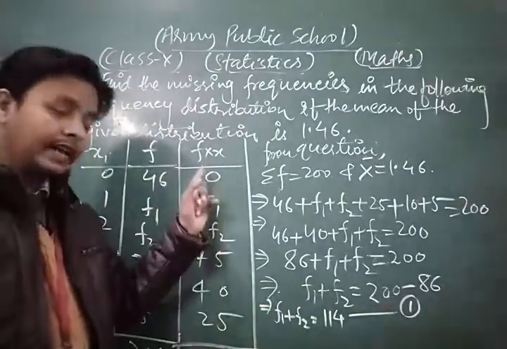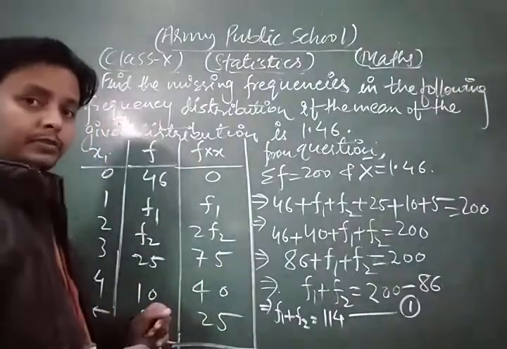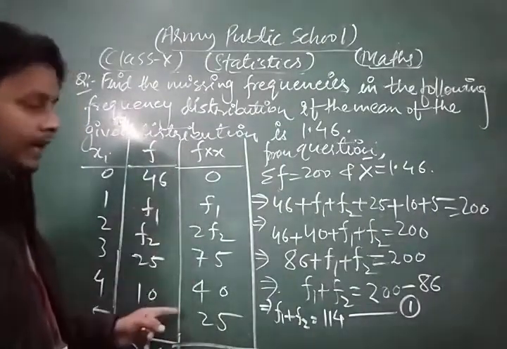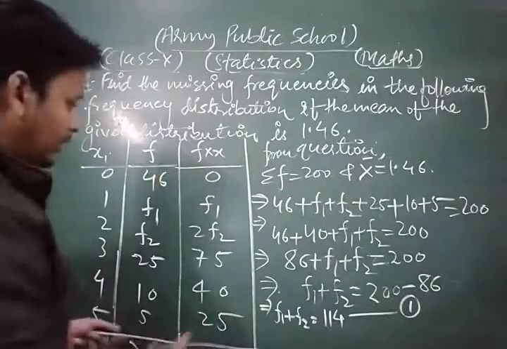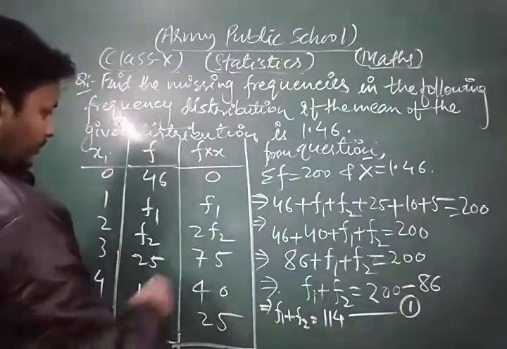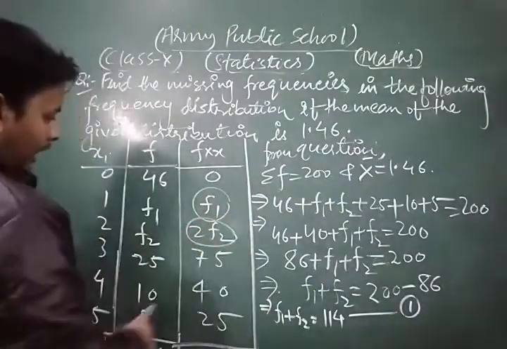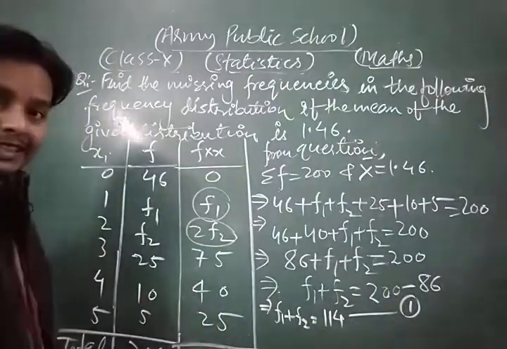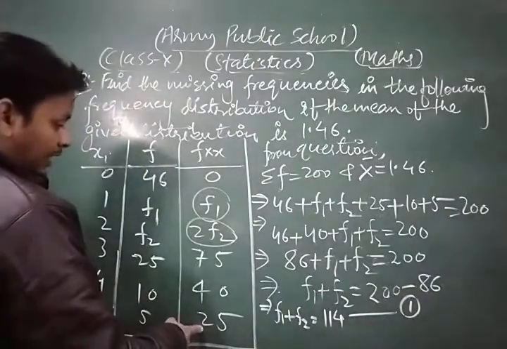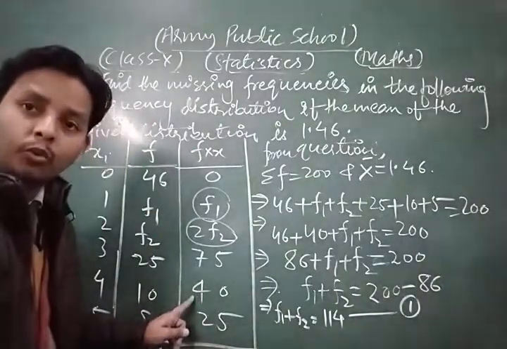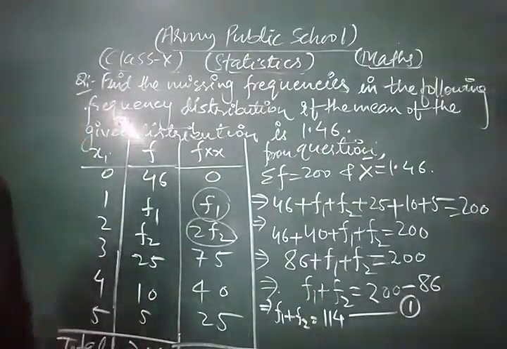Now we find another relationship from this tabulation. By which method? First of all, we find sigma fx, and then we apply the formula for mean. Now we add these values: 75, 40 and 25. We get 75 plus 25, this is 100, and this is 140.